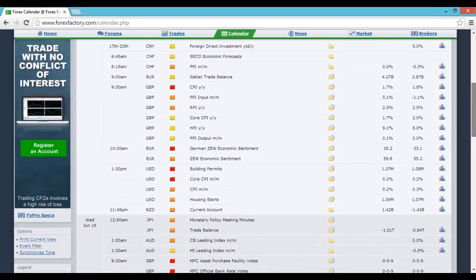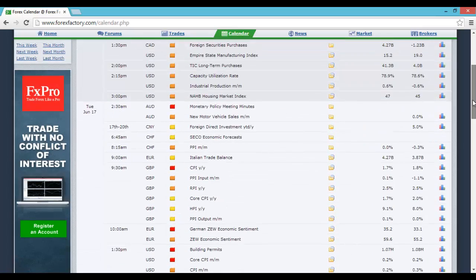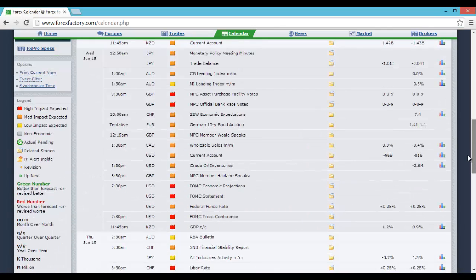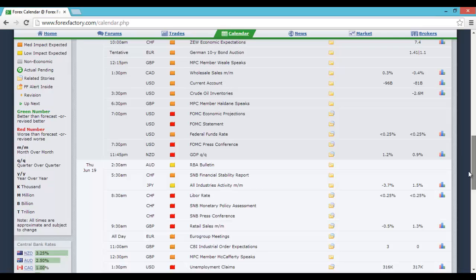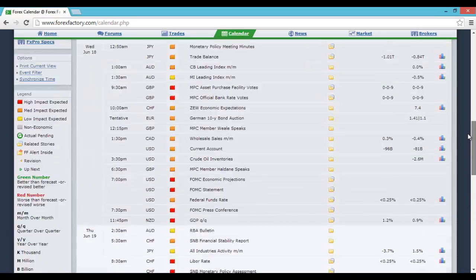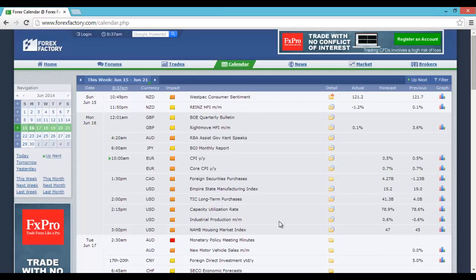So quite a quiet week, to be honest. There are some high impact bits each day, a pretty standard week. Although then again we do have FOMC and UK MPC stuff coming out, so there should definitely be some movement in the markets. But it's pretty much a standard week in terms of data.